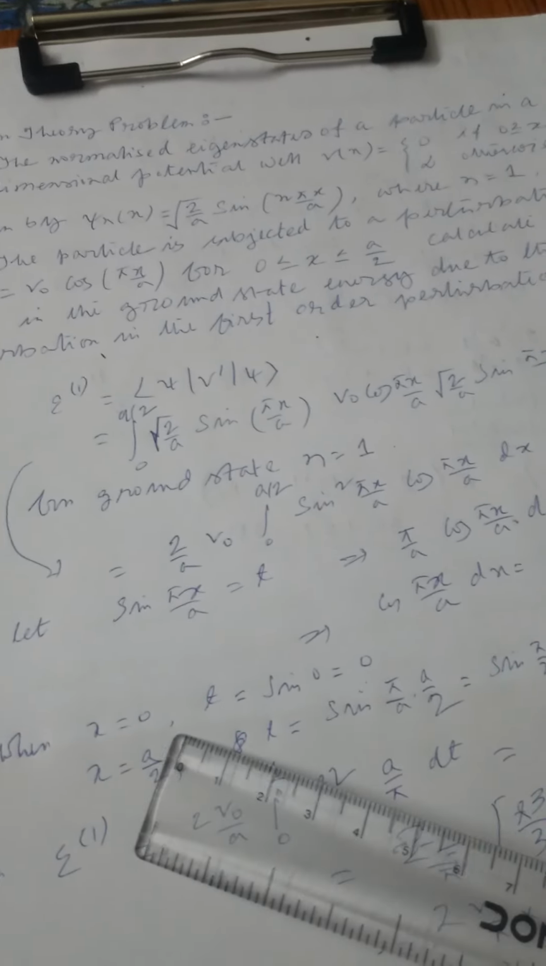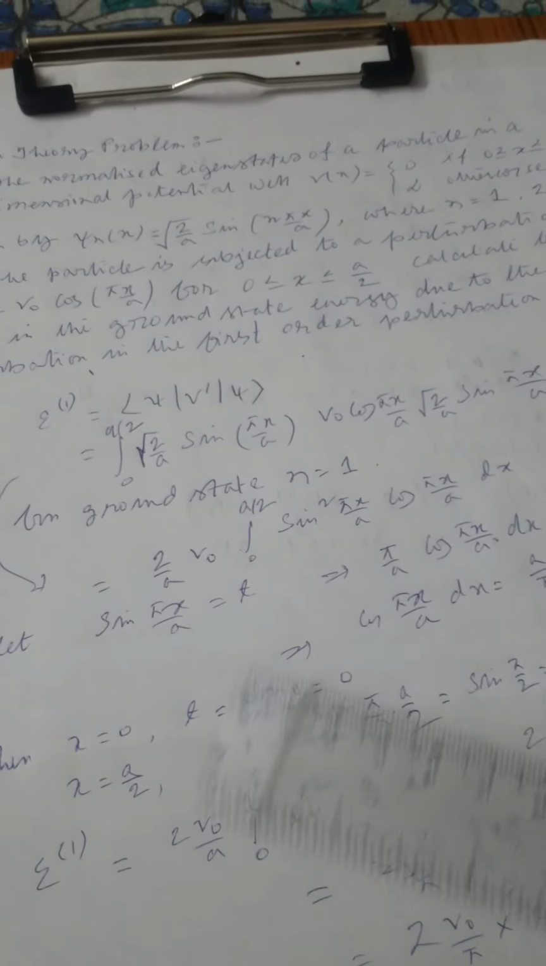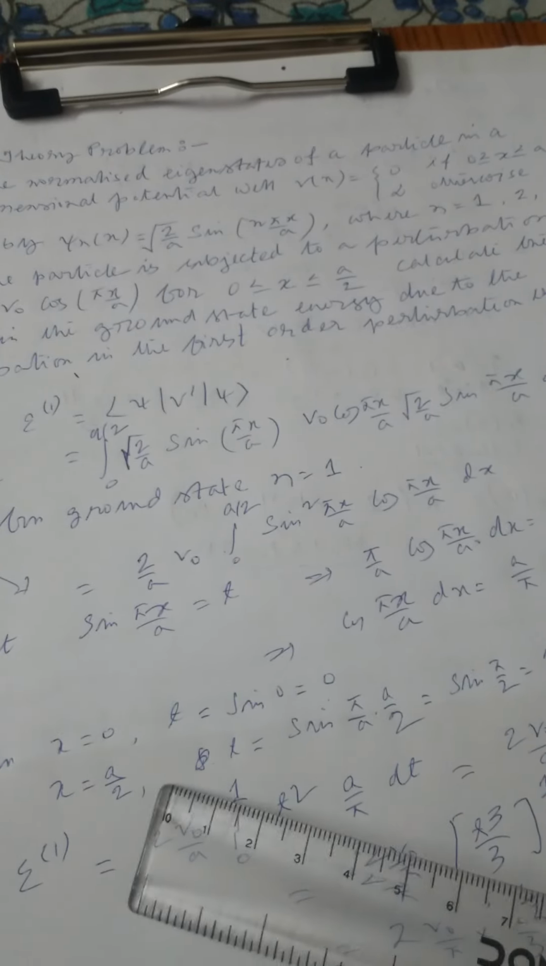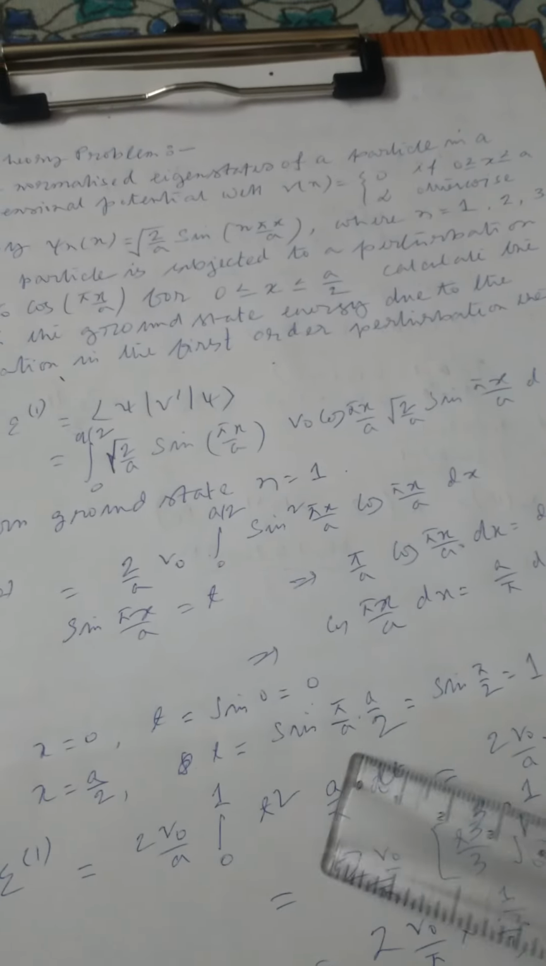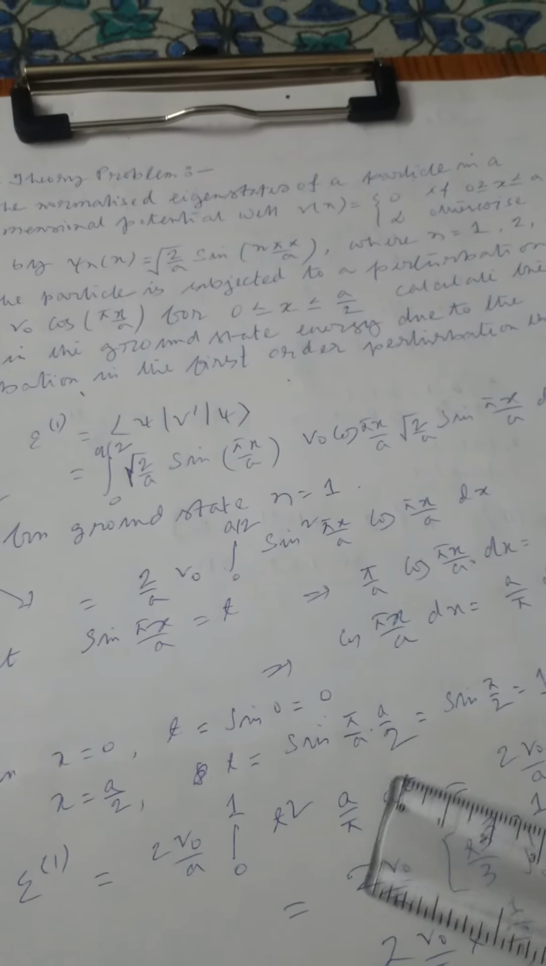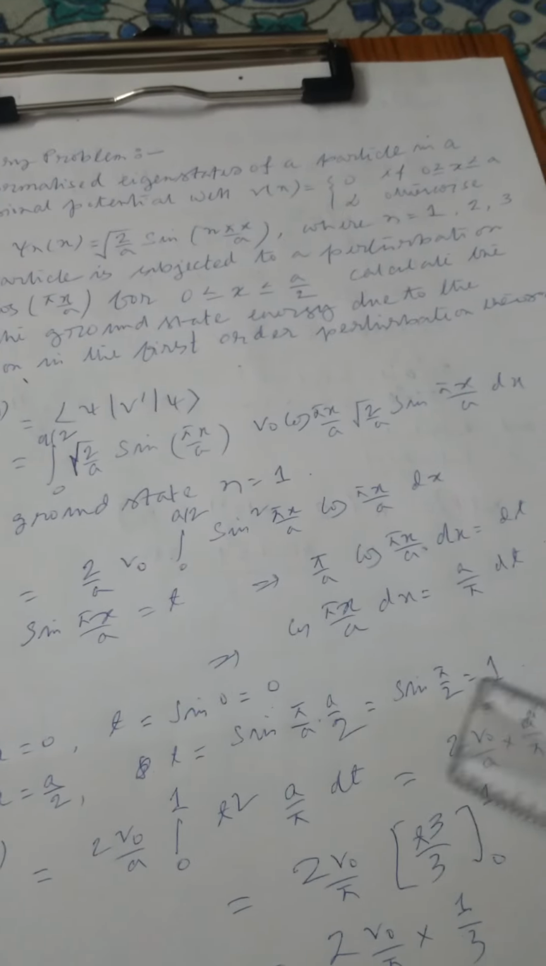The limits of the integration change. When x equals 0, then t equals sin(πx/a) equals sin 0 equals 0. When x equals a/2, then t becomes sin(πx/a), that is π/a times a/2, the a gets cancelled, sin(π/2) equals 1.